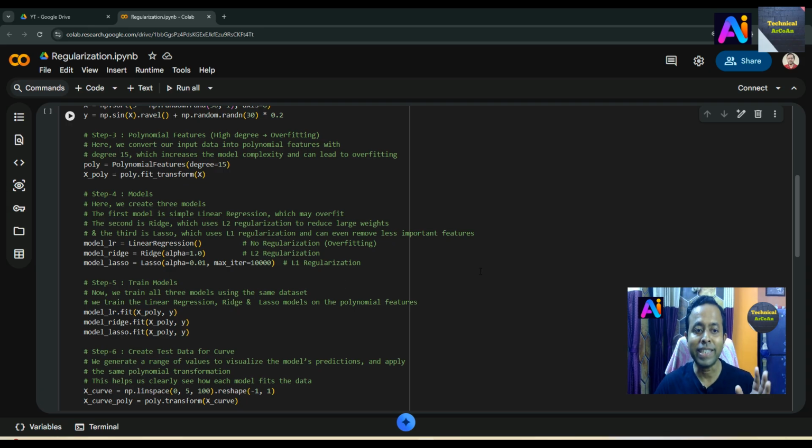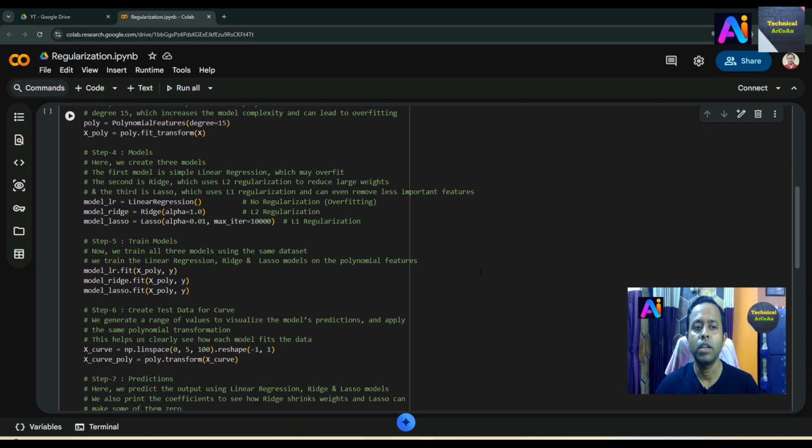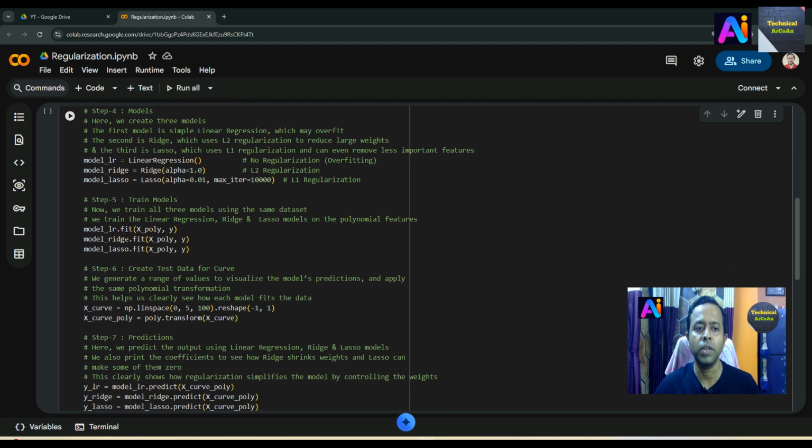Okay, and step 5 is train models. Now we train all the 3 models using the same dataset. We train the linear regression, Ridge, and Lasso models on the polynomial features. Okay, so we fit the models with the same dataset, right? We just train all the models with the same dataset.